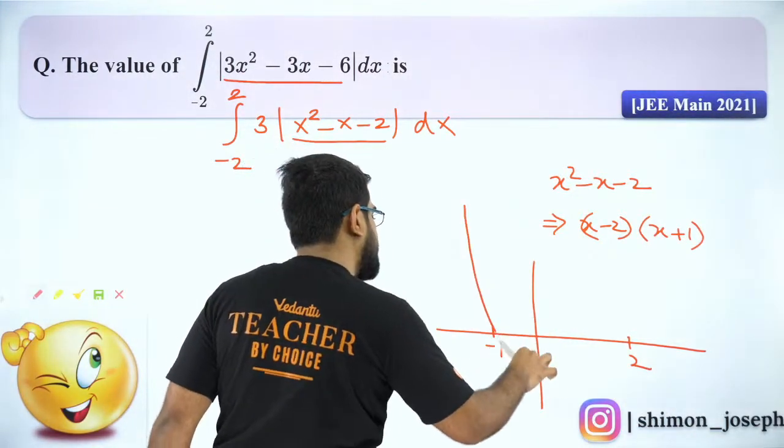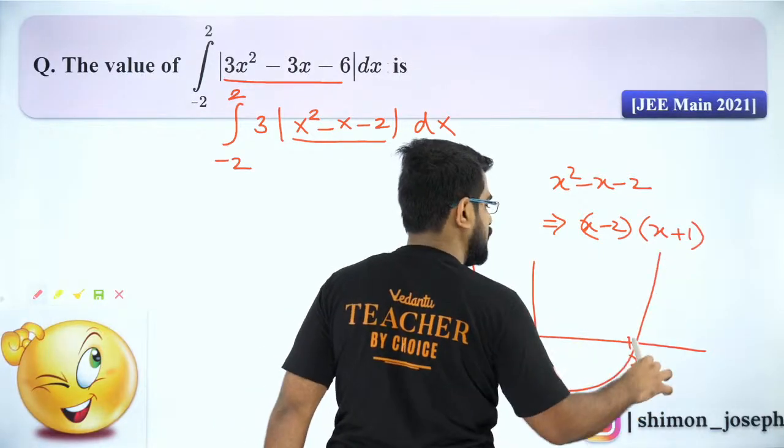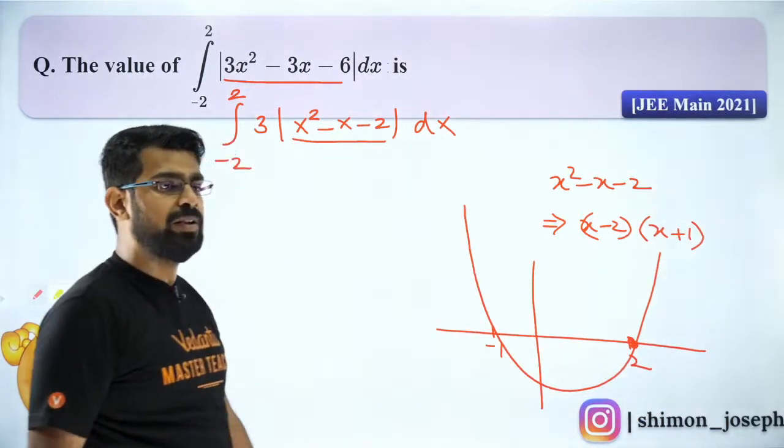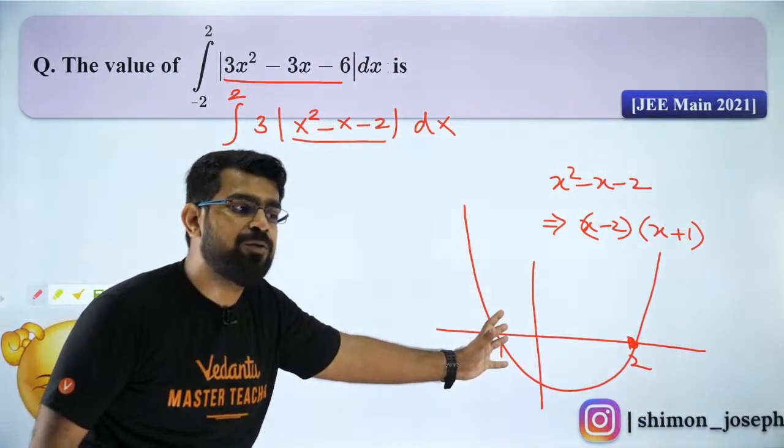It looks somewhat like this. Are you all comfortable with that? Yes, my dear children, everybody. So this is how the graph will look.